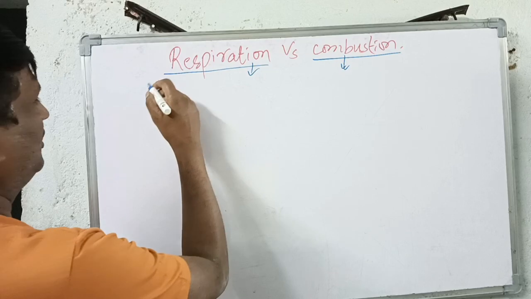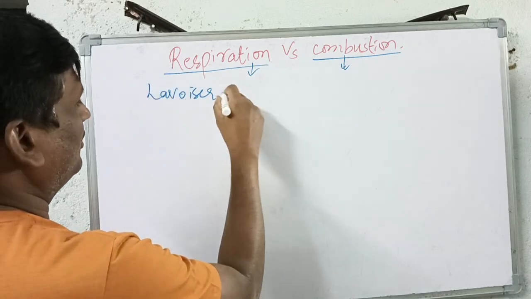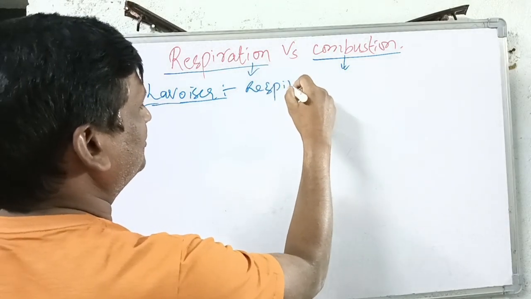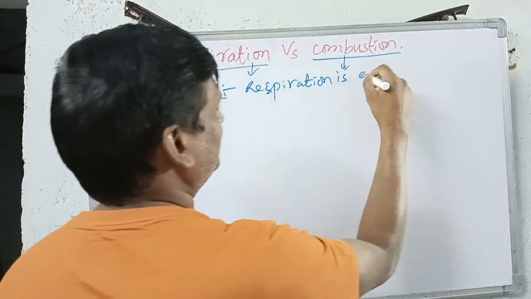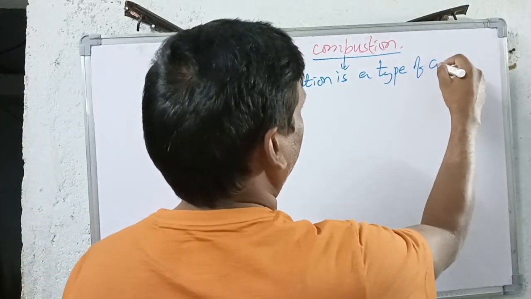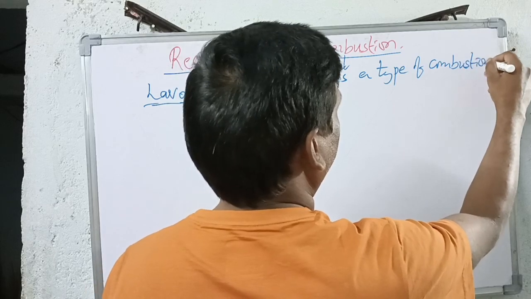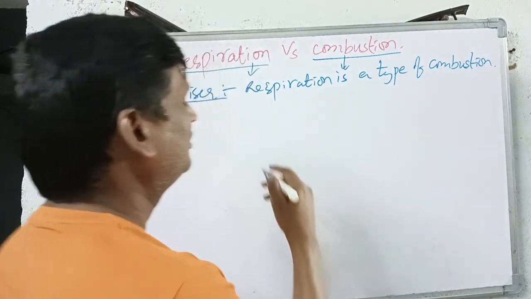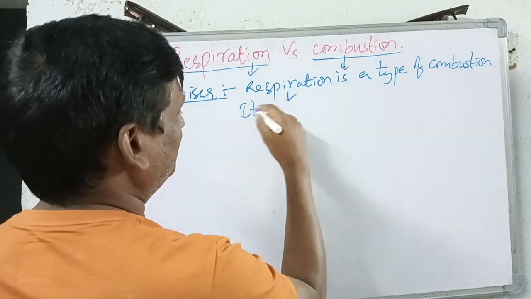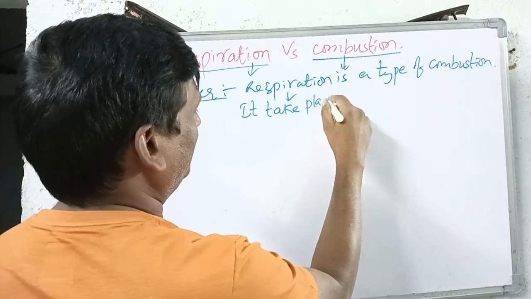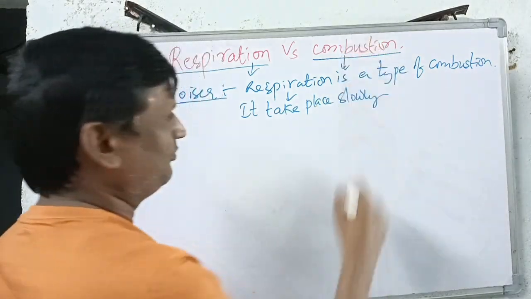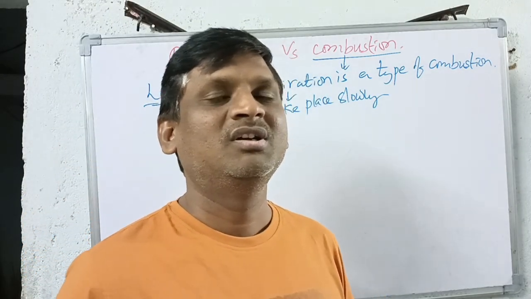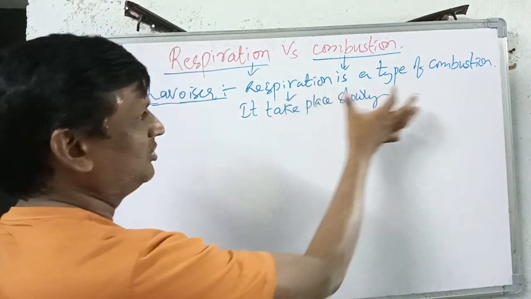So according to Lavoisier, respiration is a type of combustion. What Lavoisier says is that respiration is also a type of combustion, but it takes place slowly. This is the most important thing to be remembered regarding what Lavoisier said about respiration. So respiration is also a type of combustion.